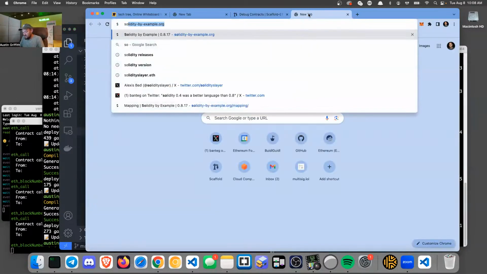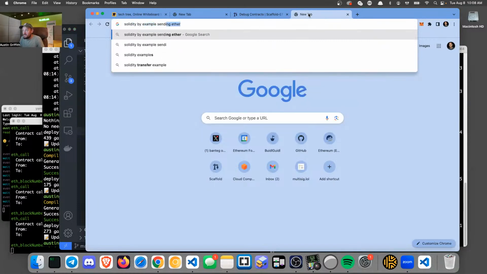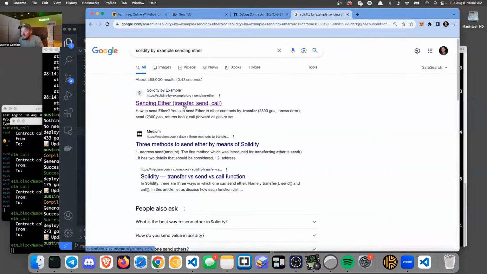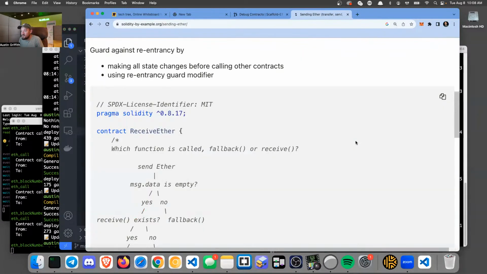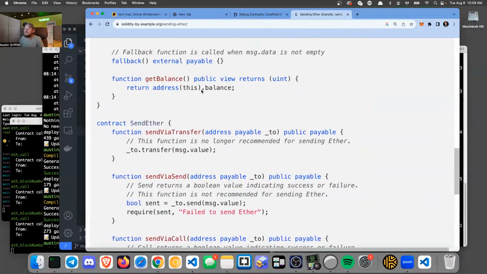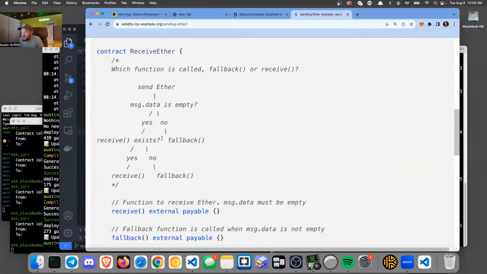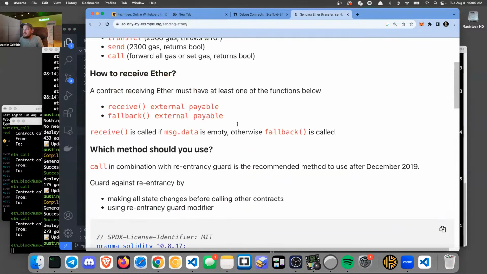Okay, here, Solidity by Example. This is always something that I have to copy and paste every time, is the sending ether from Solidity by Example. And I just go here and I copy paste it every time. It's the right way to send ETH because it sends along more gas. When you use, let's see. Oh, wait, this is not the same thing.